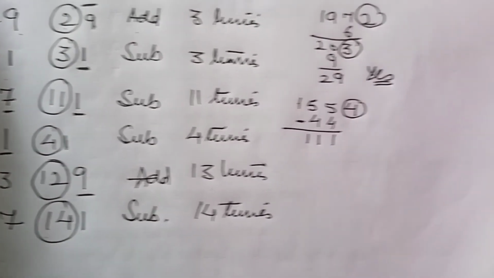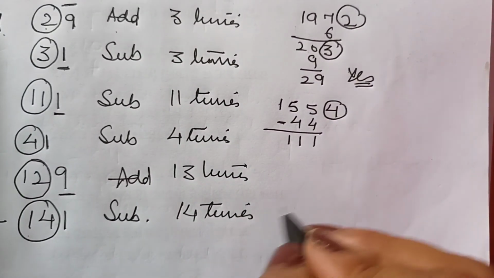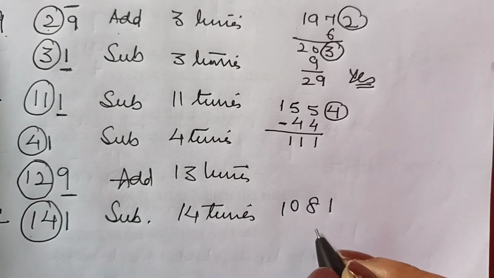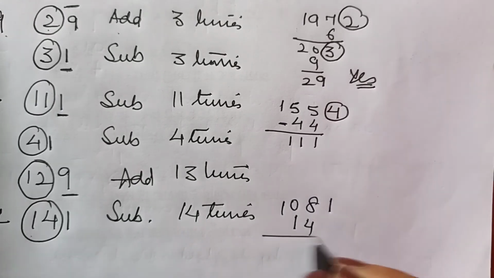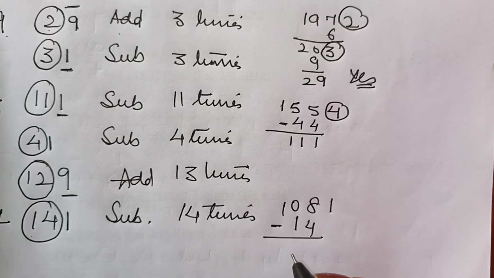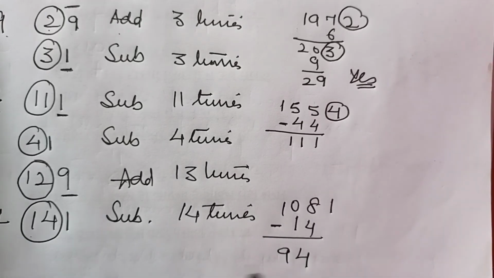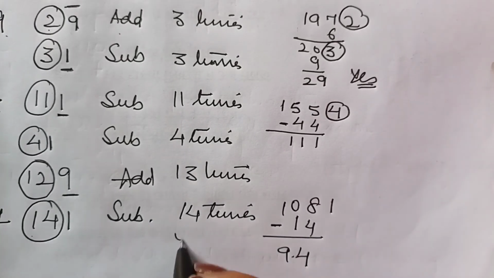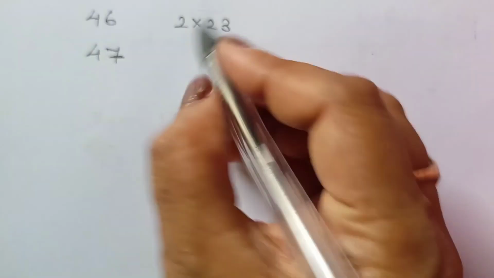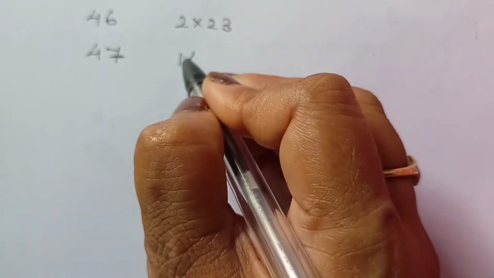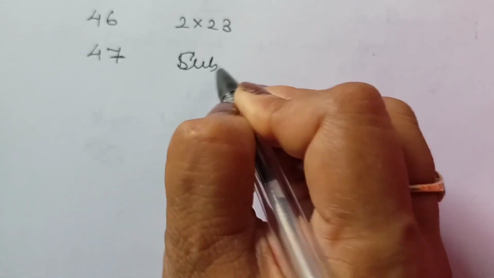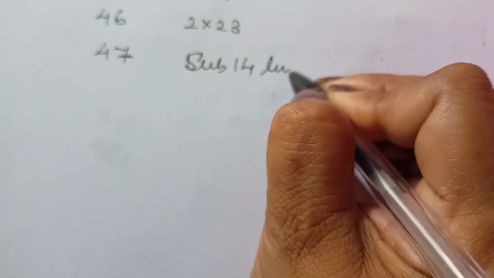Let me take up an example, say 1081. So 14 times I subtract, 14 ones are 14. If I subtract, I get 94, and clearly 47 into 2 is 94. So yes, the complete number is divisible by 47. Right? So what was the rule? That you have to subtract 14 times.